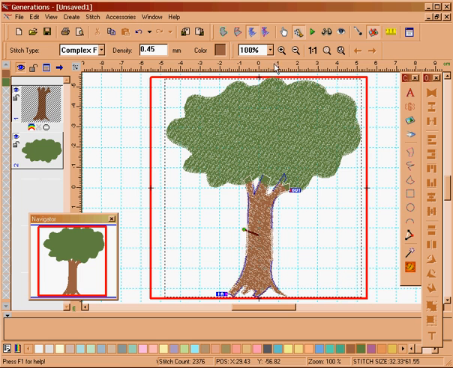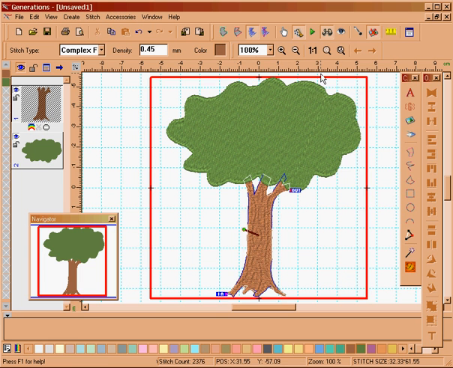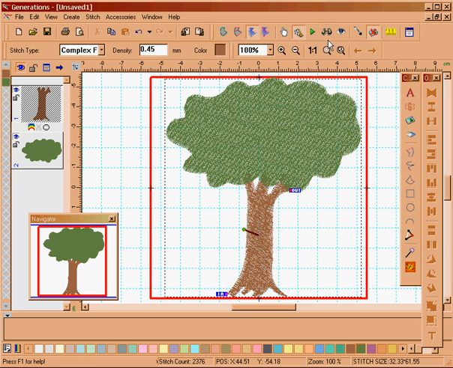I'll turn off my embossing tool. We go to the 3D view. You can see now where we've actually put some lines into that tree to make it look a little bit more realistic. Now the top of the tree, as you saw, was very flat.